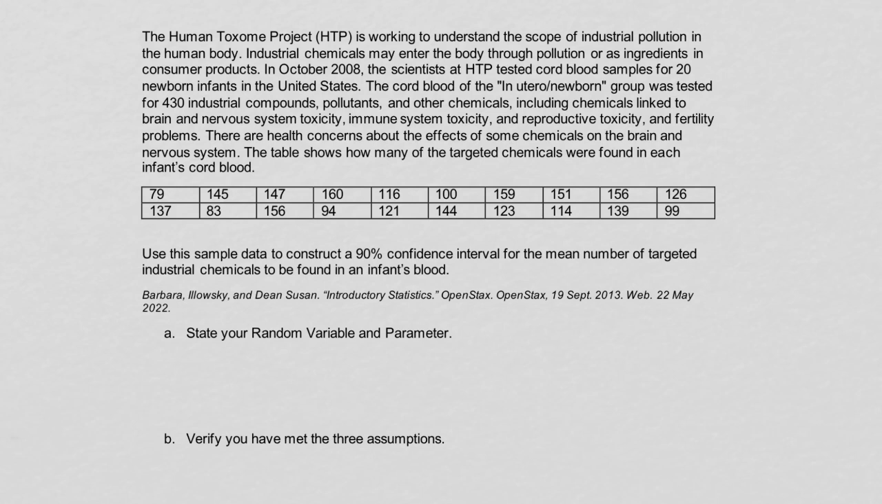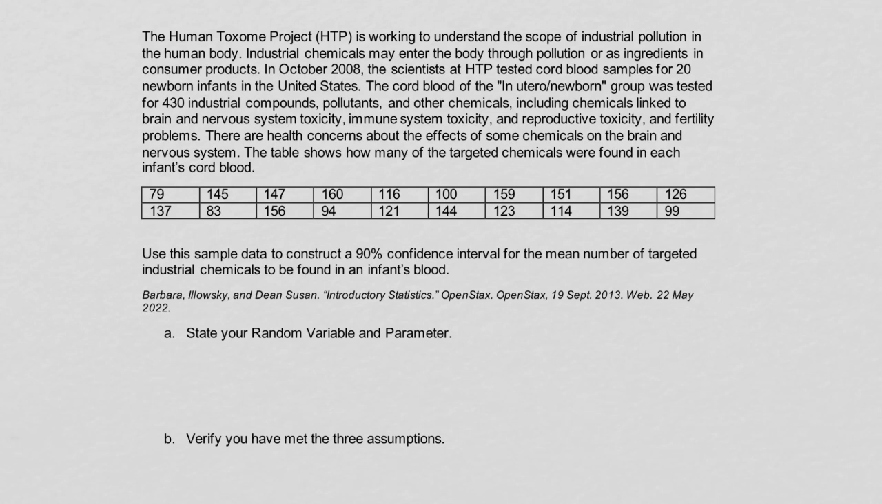The cord blood of the in utero newborn group was tested for 430 industrial compounds, pollutants, and other chemicals, including chemicals linked to brain and nervous system toxicity, immune system toxicity, and reproductive toxicity and fertility problems. There are health concerns about the effects of some chemicals on the brain and nervous system. The table shows how many of the targeted chemicals were found in each infant's cord blood. We want to use this sample data to construct a 90% confidence interval for the mean number of targeted industrial chemicals to be found in an infant's blood.